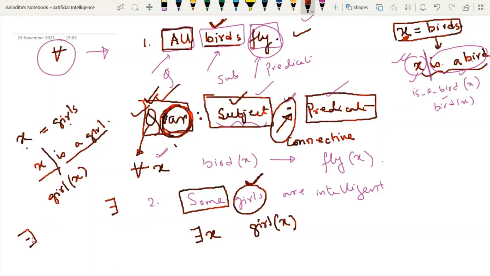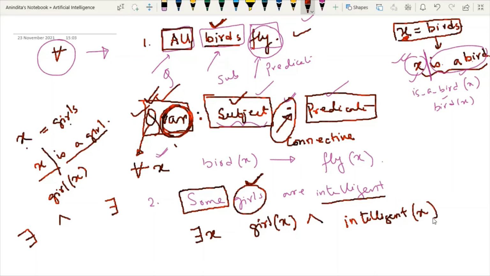Whenever we have this symbol, the main connective will be and. So I will use and. And intelligent. Who is intelligent? So I will write intelligent. Who is intelligent? X is intelligent. So this is how we can represent FOPL.